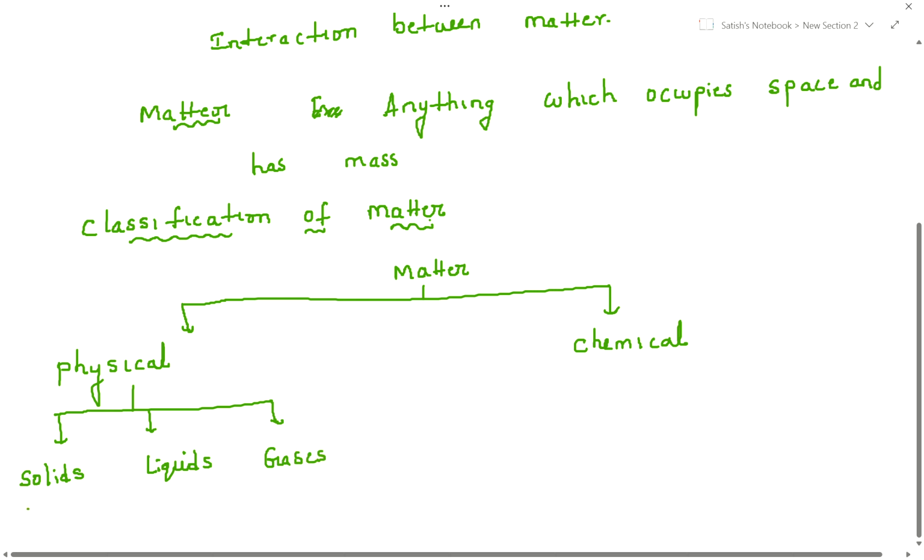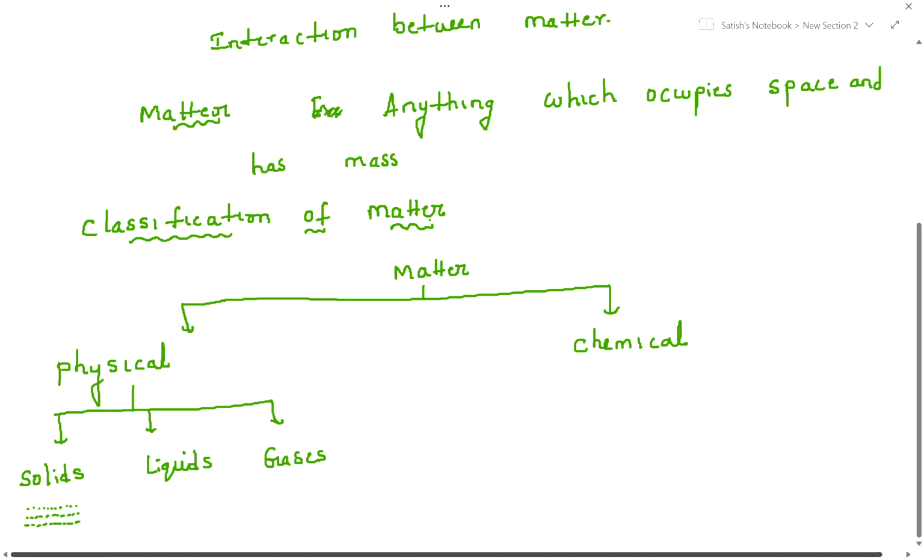The particle arrangement is well defined, orderly arranged. It has high melting points. We have already studied this in CBSE, so solid, liquid and gas definitions you will come to know. It is not difficult, but I will concentrate more here. It is important for further competitive examinations also.